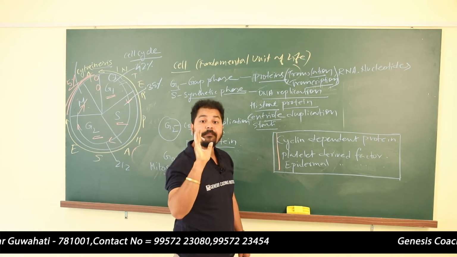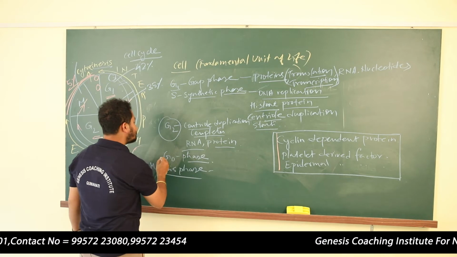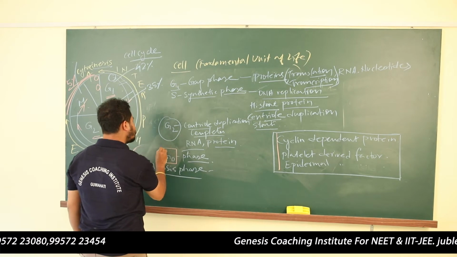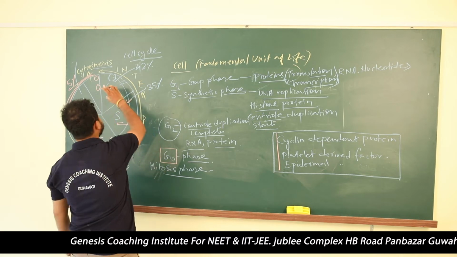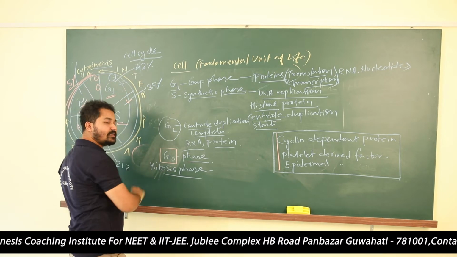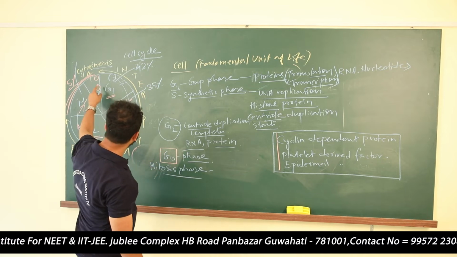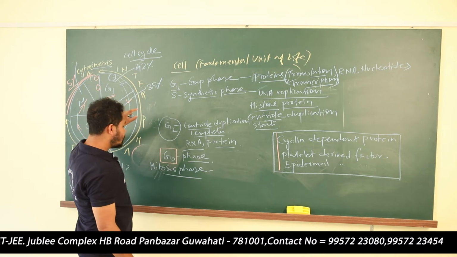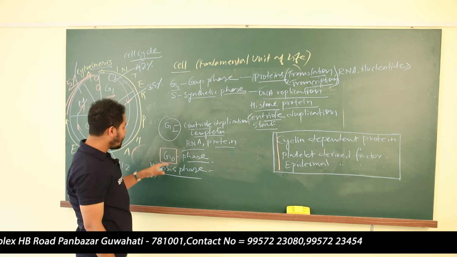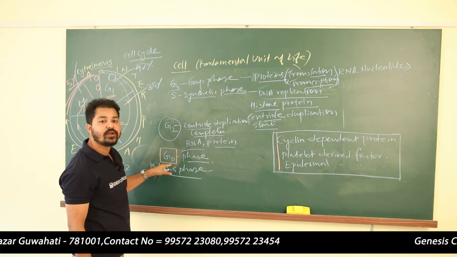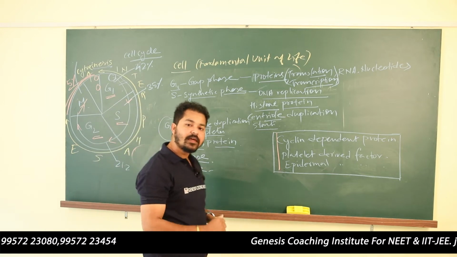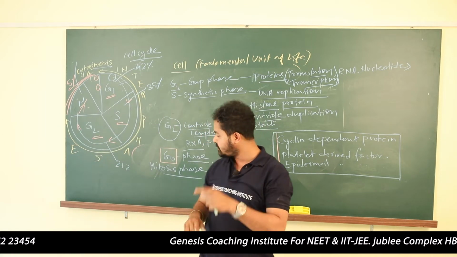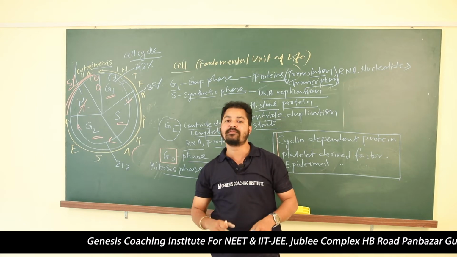Are you getting my point? But you see, sometimes they are also told not to divide. So these new cells that are produced will enter the G0 phase. If these 2 cells don't divide, then they will go into the G0 phase. That doesn't mean that they are not capable of dividing. They are able to divide, but they will divide when there is a requirement.